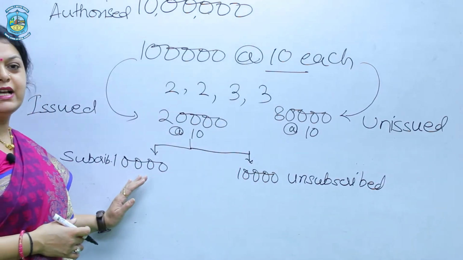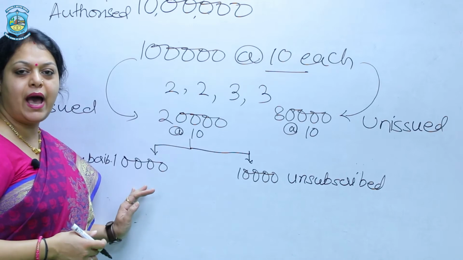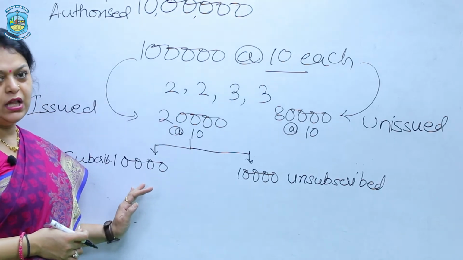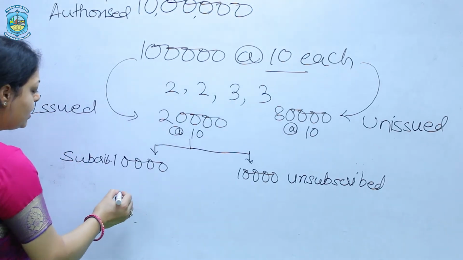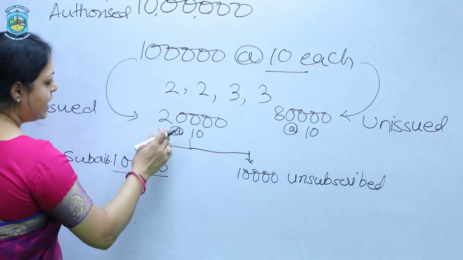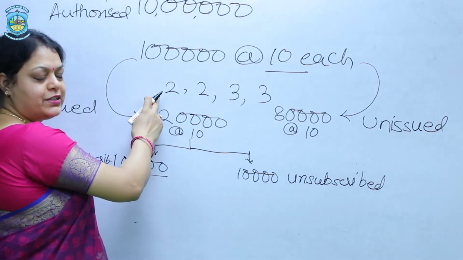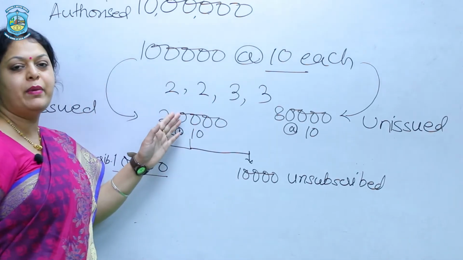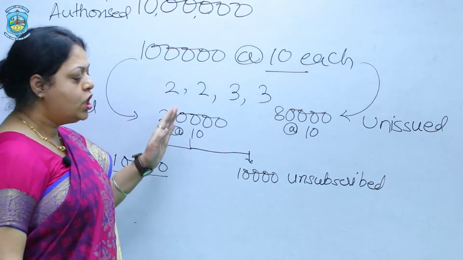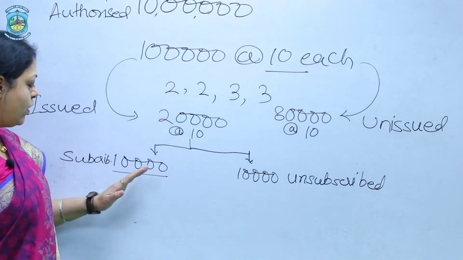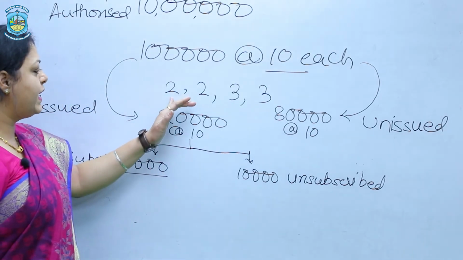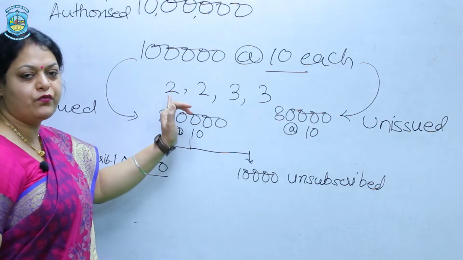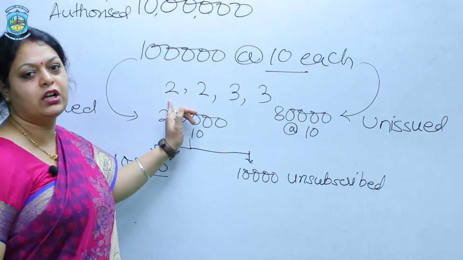Further, we have the classification as the called up capital and the paid up capital. Called up capital: here, out of this 10,000 shares, the 10 rupees is divided into 2 rupees, 2 rupees, 3 rupees and 3 rupees, which is called by the company in installments. So out of this 10 rupees on 10,000 shares, suppose the company has called 4 rupees of the application money and the allotment money.